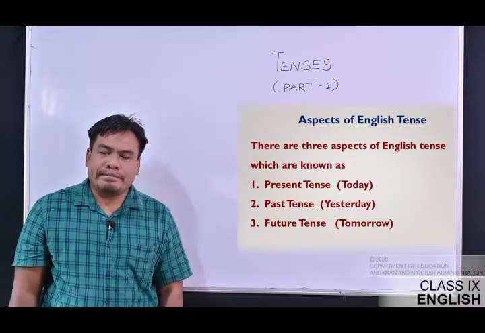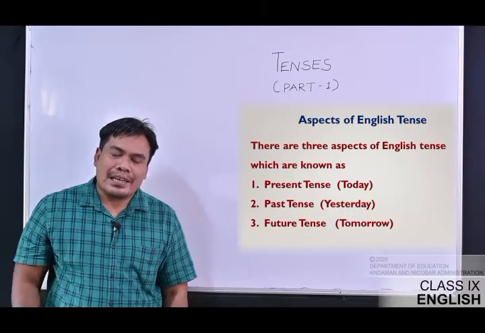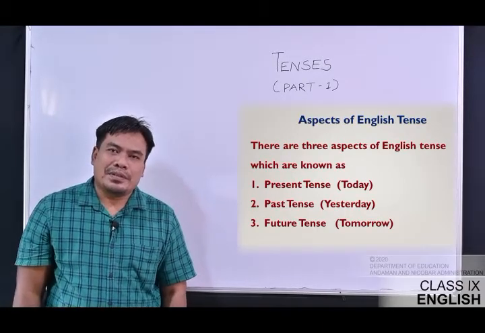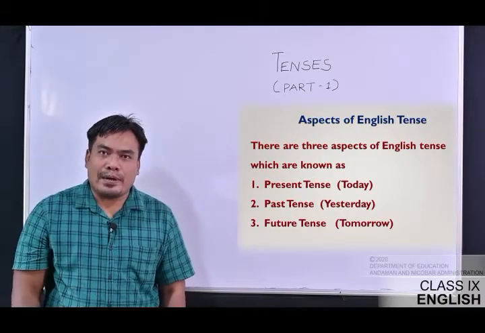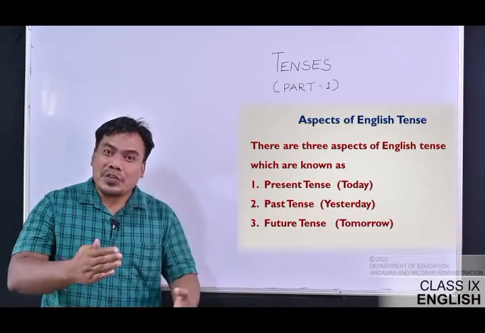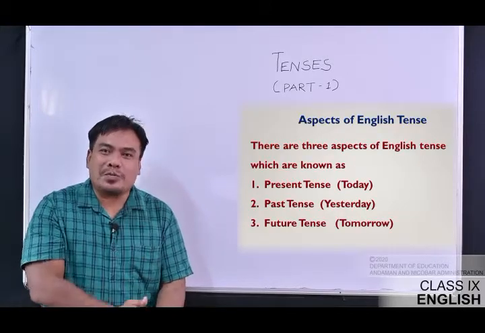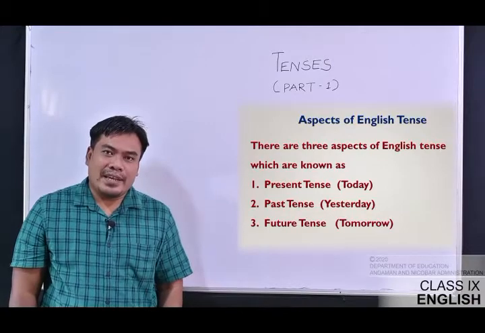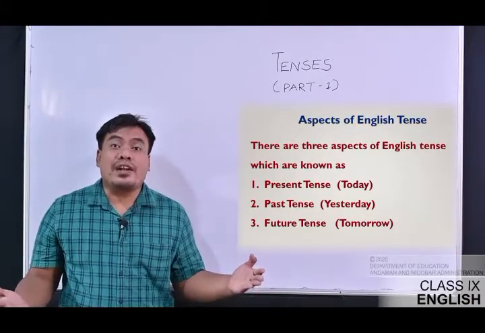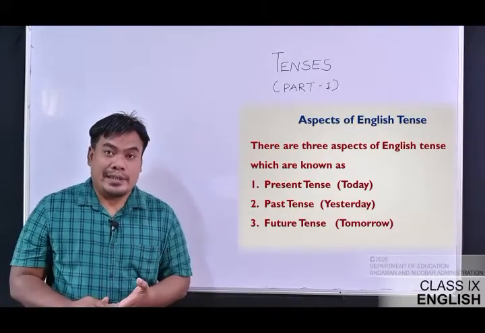I'm smiling at you. I'm giving you a smile, I'm doing it right now, exactly at this moment. Today. So now you must have understood what I'm trying to say.